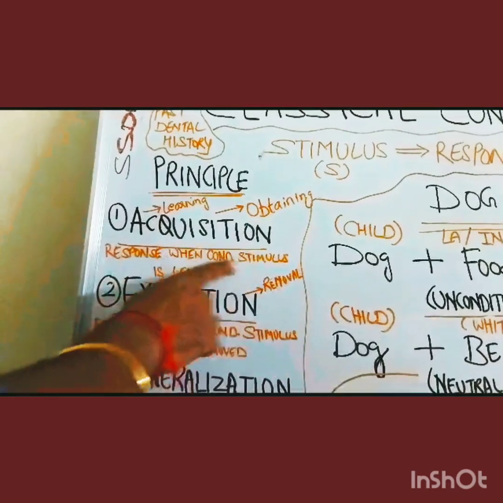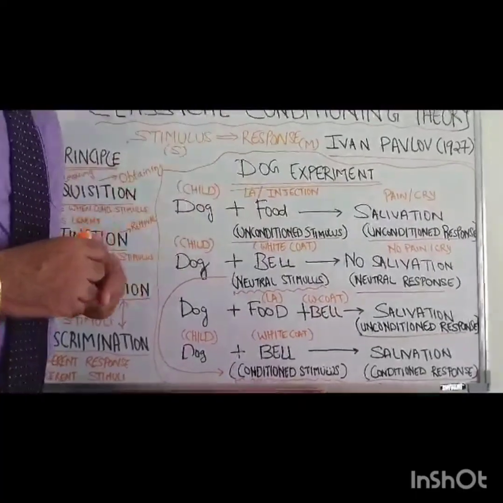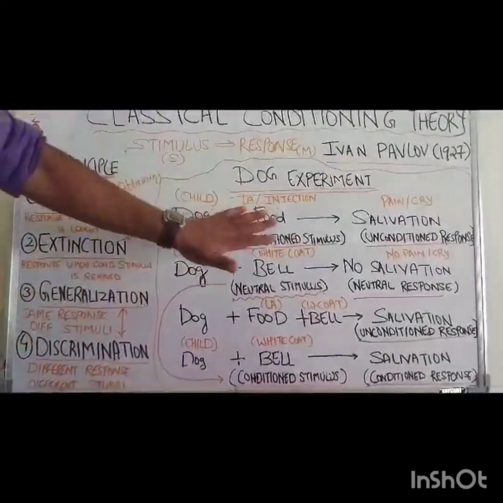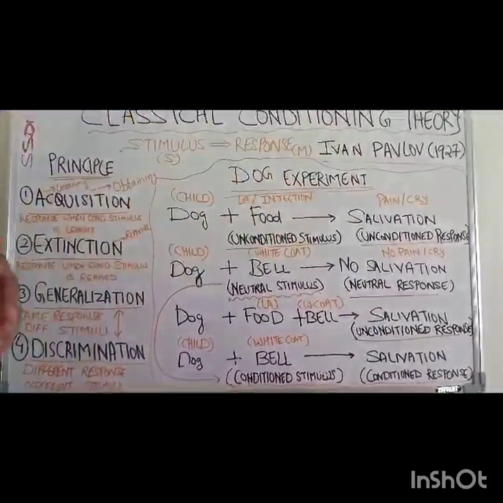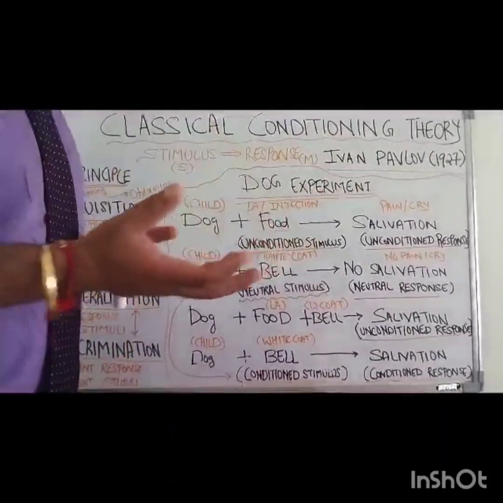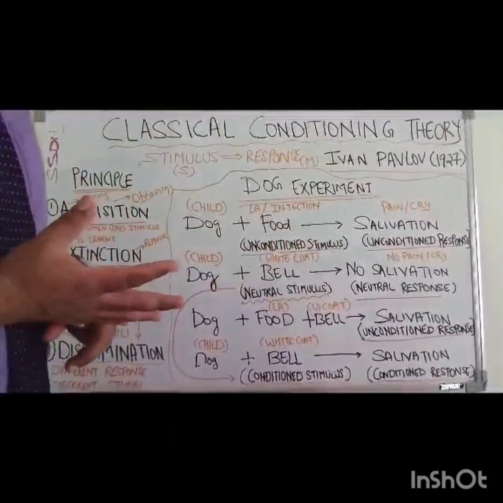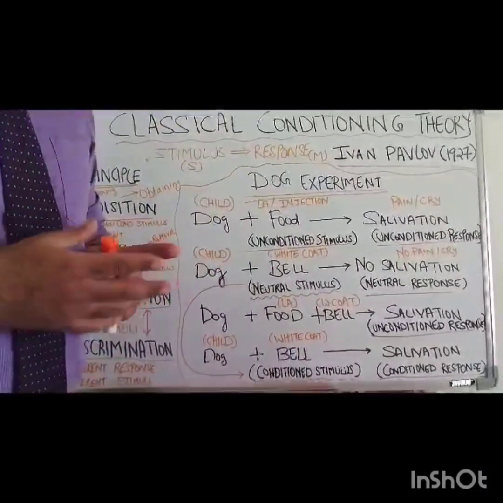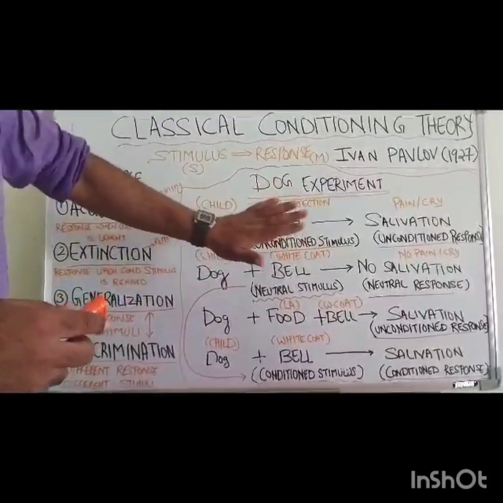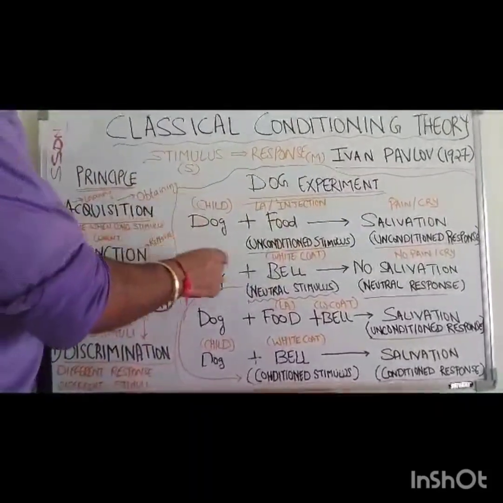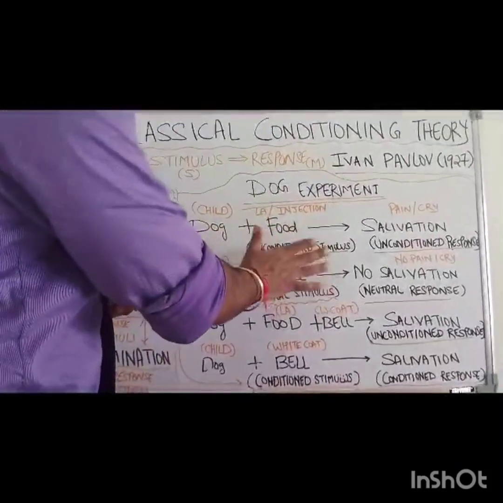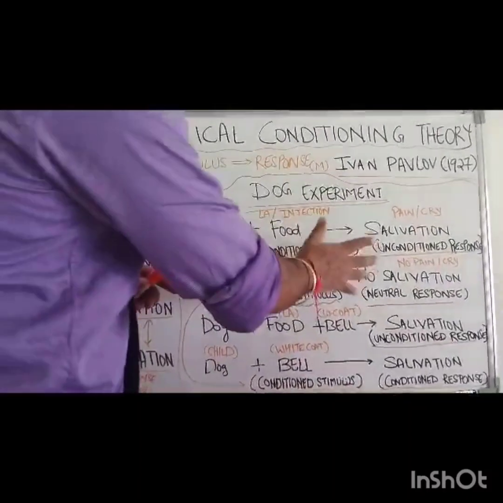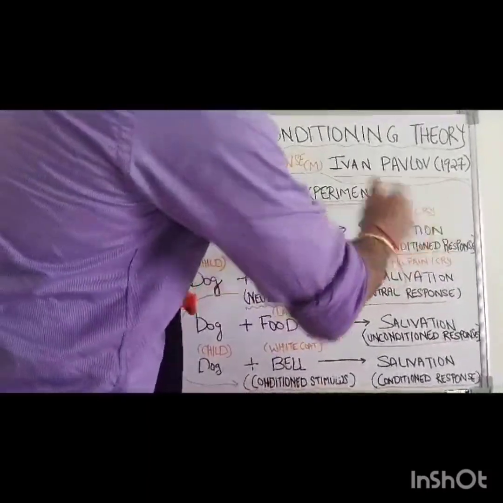Acquisition is the response when the conditioned stimulus is learned. What is an unconditioned stimulus? When food was given, the dog salivated. If you offer me gulab jamun or jalebi, I also salivate. If you are offered some good food, you also salivate. So it's natural, there is no condition about it. That's the reason food is an unconditioned stimulus, and the response is an unconditioned response.